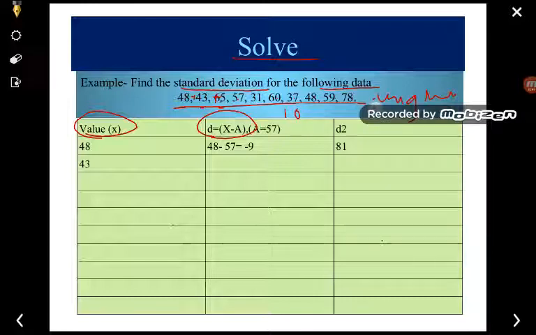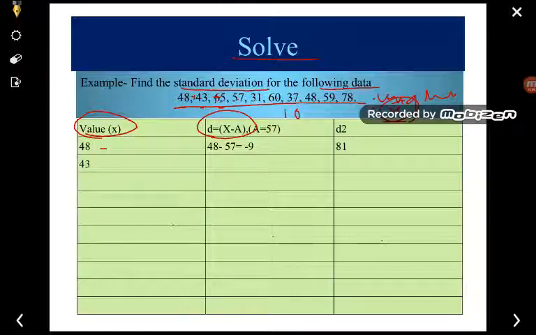Whatever you get will be the mean, that is x bar. Next you have to find the difference, the variable minus the average.